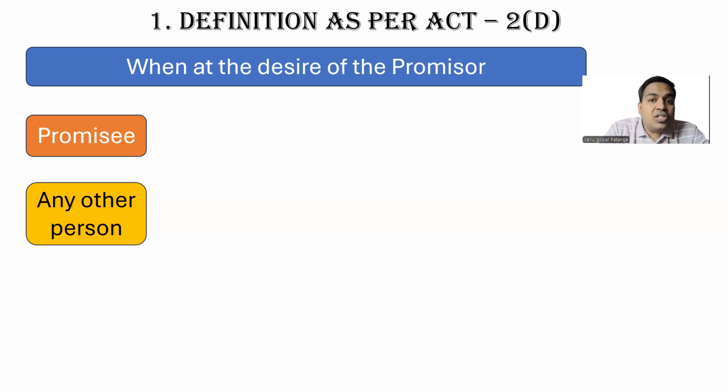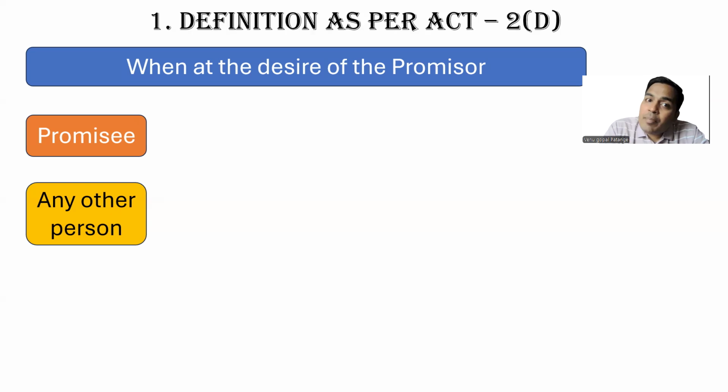But whose desire? It should be A's desire. It cannot be a stranger's desire, a third party's desire, or any other person's. It should be the desire of the promisor. But the one who is paying can be the promisee or any other person. The money can come from B or any other person, but it should be at the desire of the promisor, at the desire of A.